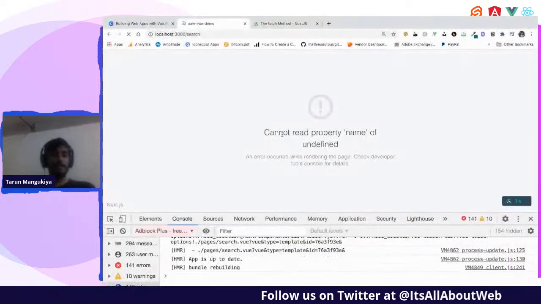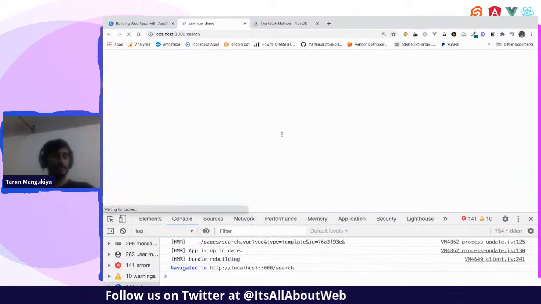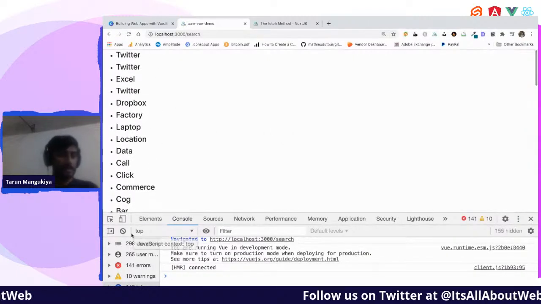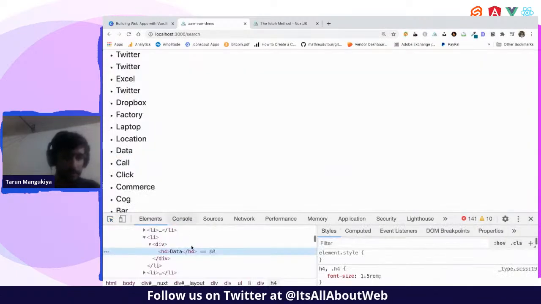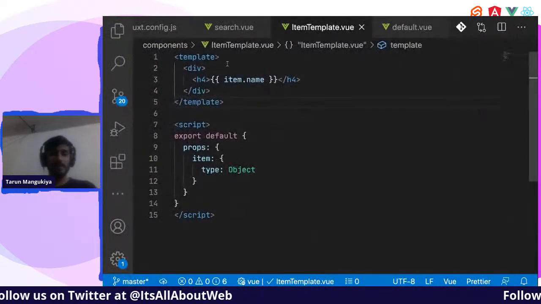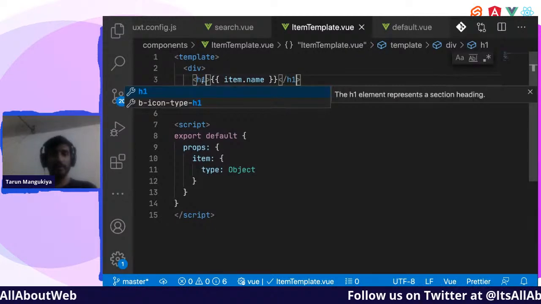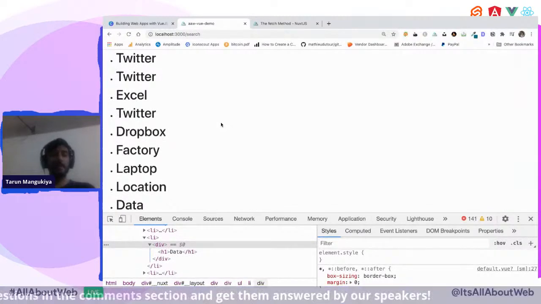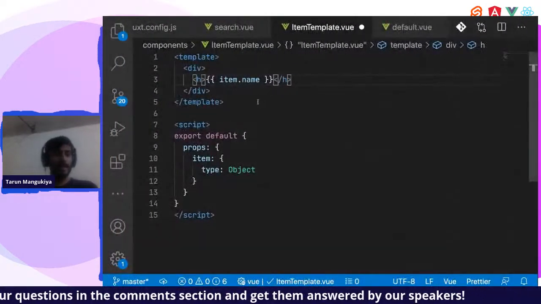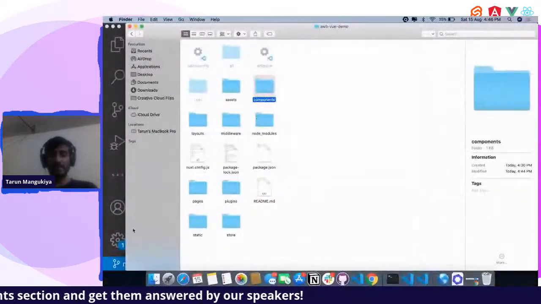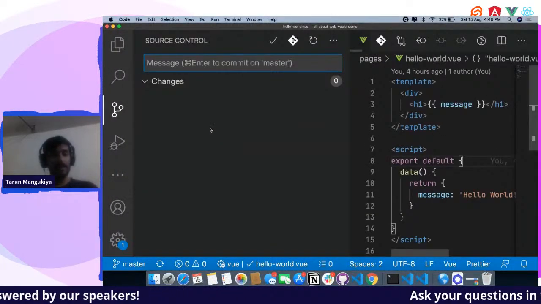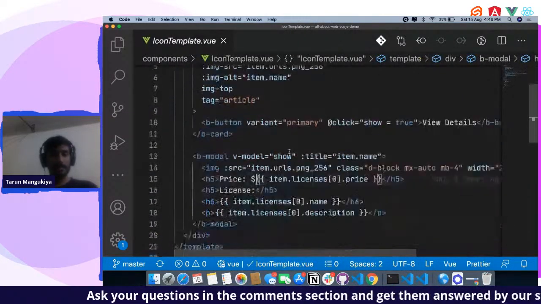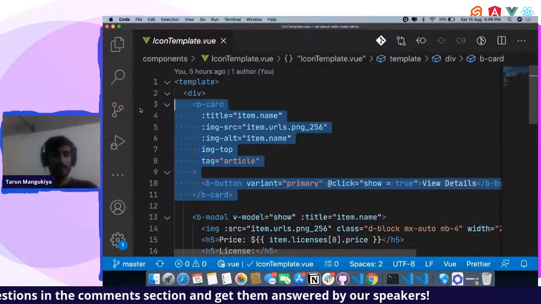Right, so let me try to reload this thing. And yeah, I think it's h1 or something. Yeah, h4 is that, right? We used h4. Let us change it to h1 for now to know it works. Yeah, it's working. Okay, so our component has been imported successfully. Now let me add a little bit of CSS in this thing, and we'll continue to add more features. Where is my other code? Okay, yeah, there is the CSS.